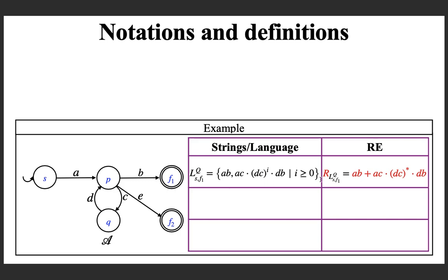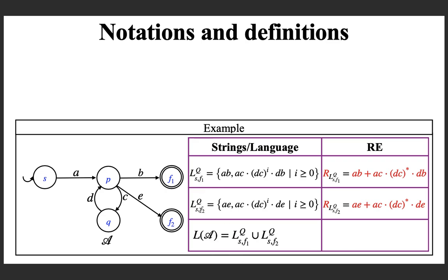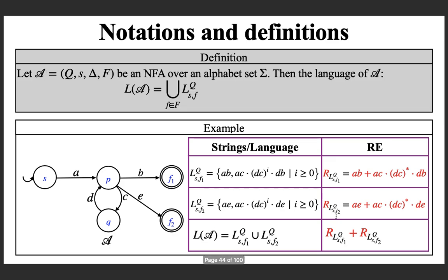We can verify that this is correct. Then this is the one that you get for F2, and the language is of course the union of these two, and the regular expression is this regular expression plus this one. And if you formally define, the language is this: for each final state LSFQ, and Q is the only additional thing that we are introducing here. When it is Q, you are getting the language, and the regular expression is here.